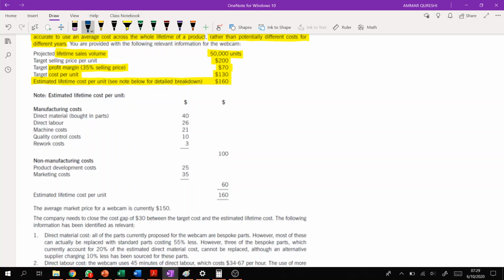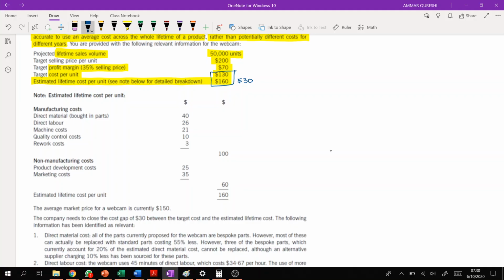Now, here is the problem. The targeted cost says that we should manufacture our product at 130, and the expected cost is saying that no, we will manufacture the same product at 160. That means our expected cost is $30 more as compared with the targeted cost. And this $30 difference is something which the company needs to consider, which the company needs to think about.